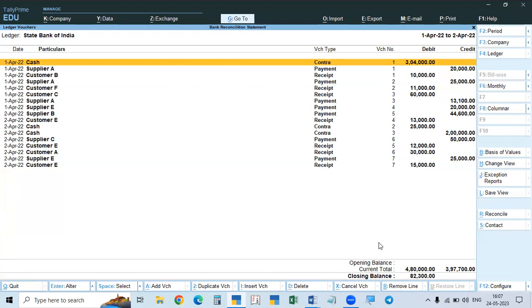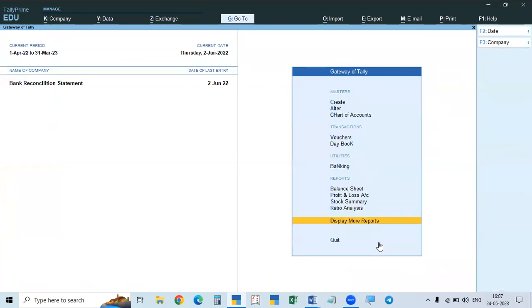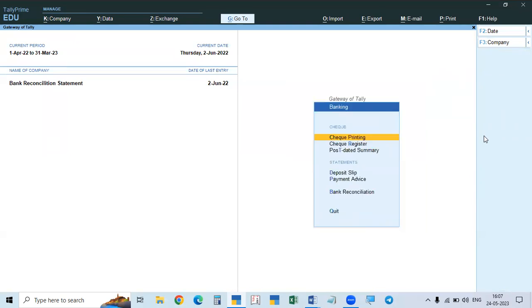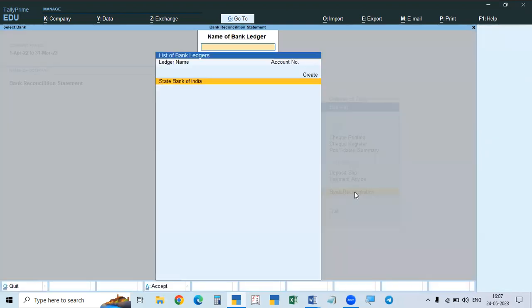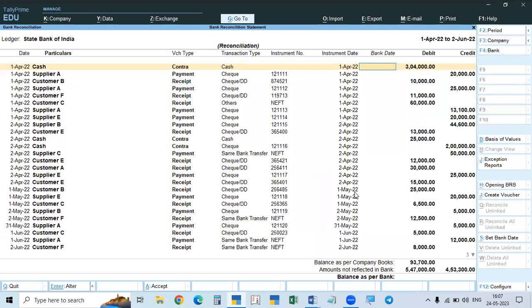Number 1, see here, in the gateway of Tally, after the transactions, cash book, voucher and day book, there is one option, utilities. In this utilities, only one option, banking, is available. If you click that, see the last one, bank reconciliation. If you click that, it will show the banks. Whichever bank you want to reconcile, click that.